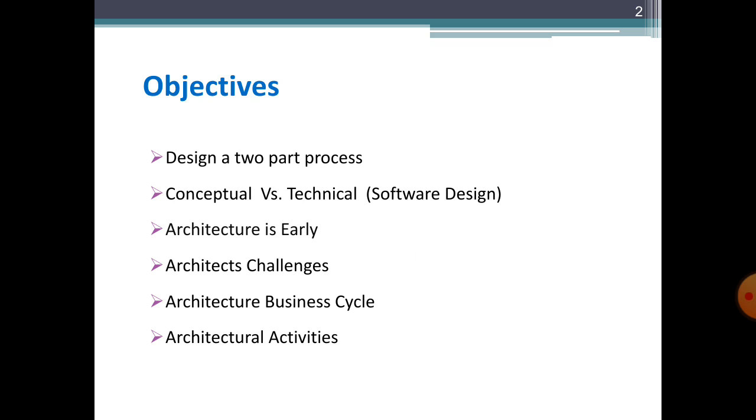And then we see the different architectural challenges currently being faced in the design process, which we also call the influences of architectural challenges. Then the most important topic is the architecture business cycle: we see what the architecture business cycle is, and we also discuss it with the help of a diagram. And lastly we see what architectural activities are involved in the architecture business cycle. So students, here is a brief overview of our today's lecture agenda. Let's start today's lecture discussion.